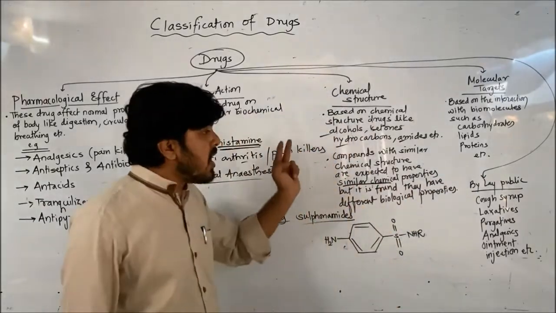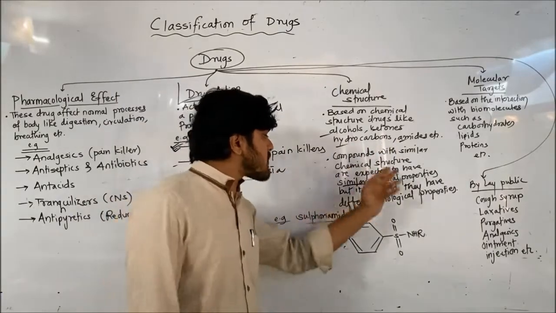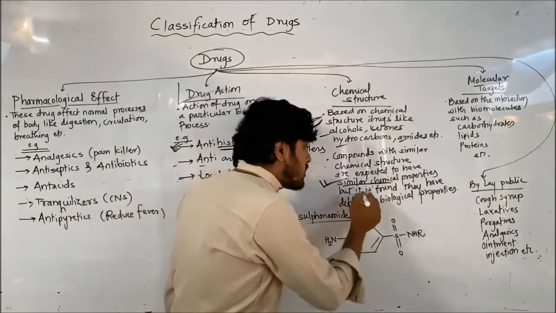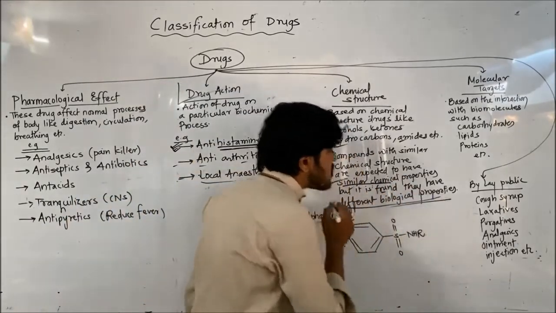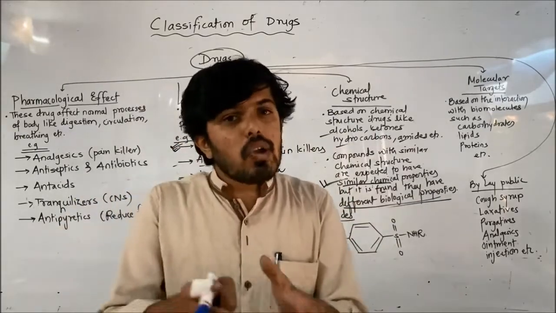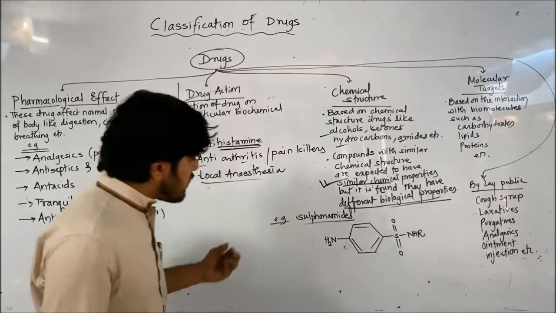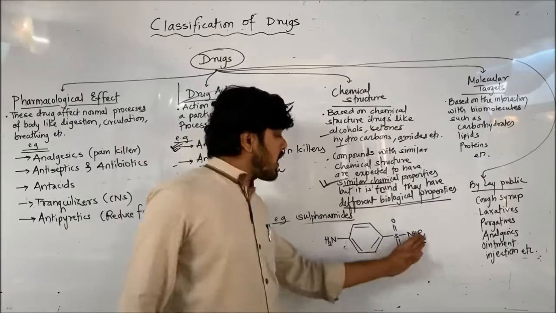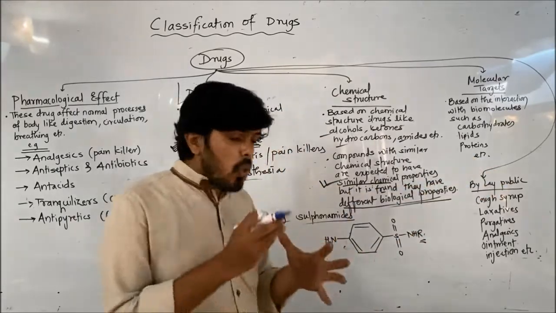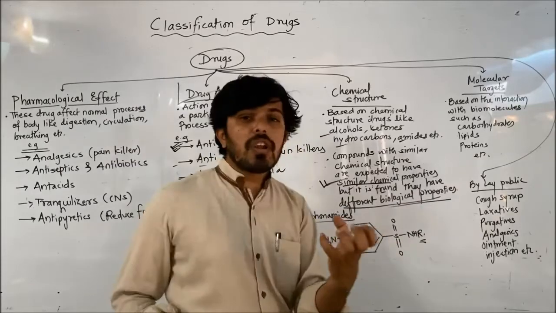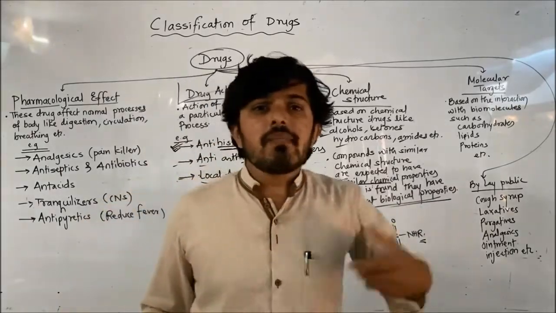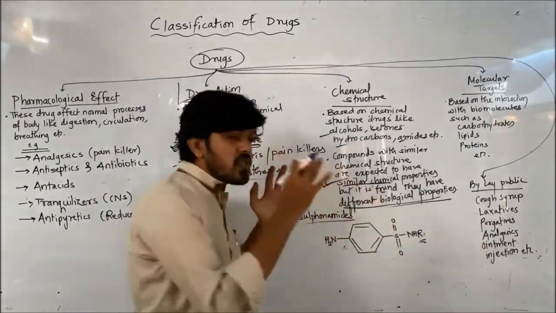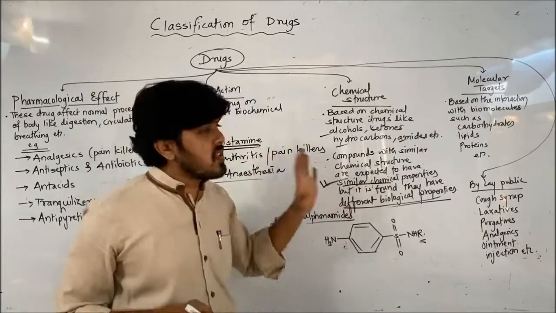See which statement I have written. Compounds with similar chemical structure are expected to have similar chemical properties, but it is found that they have different biological properties. Chemical properties are the same, but biological properties will be different. Example, let me discuss one drug called sulfonamide. This is the structure of sulfonamide. This R is variable, the number of alkyl groups can increase or decrease. So the overall structure will change, but the overall functional group will be similar. This drug is used as an antimicrobial in different diseases. So there are certain differences in structure, but if the overall structure is similar, chemical properties will always remain the same.